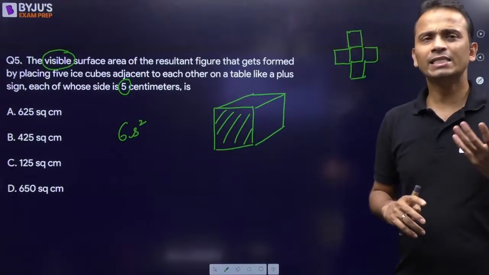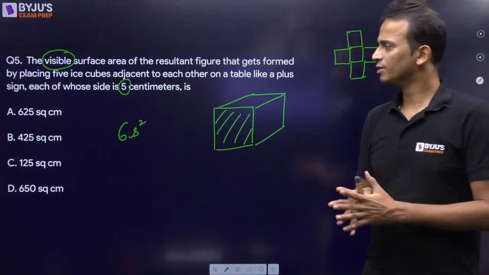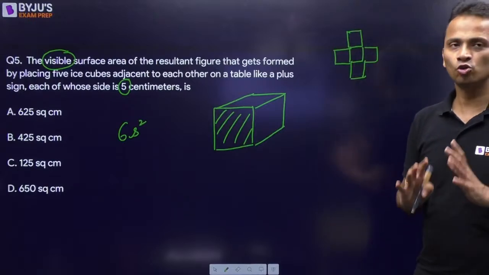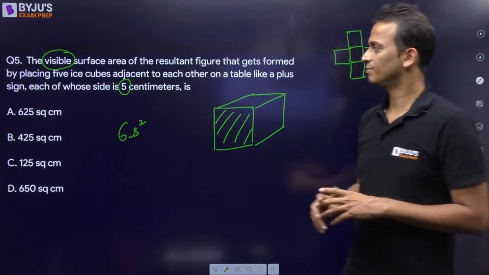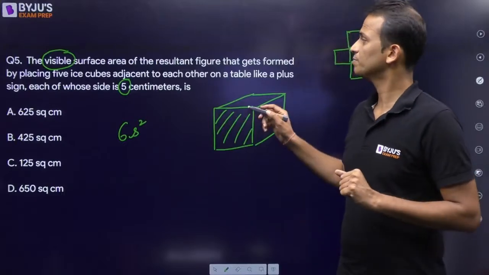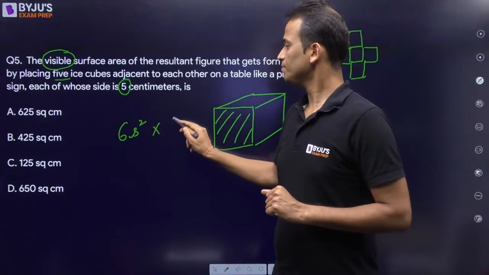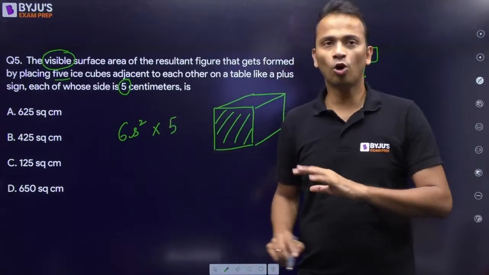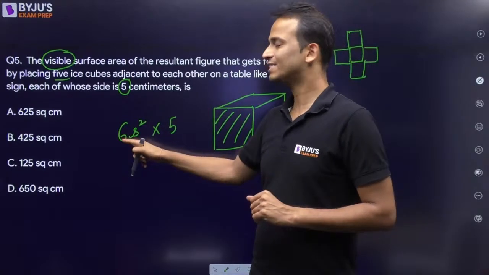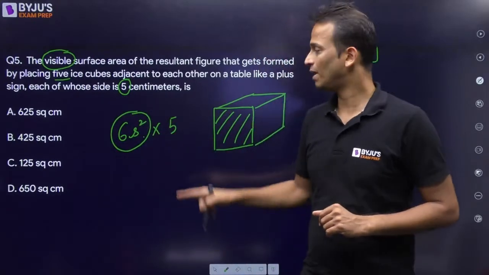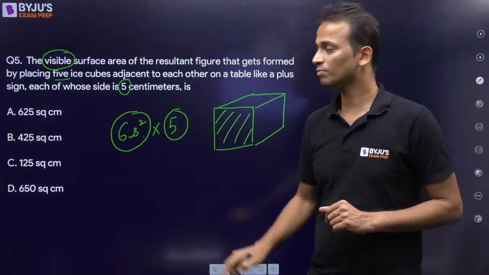Now let's understand the approach that I'm taking here. What is the total number of ice cubes that I have taken? These are 5 ice cubes. So the total surface area of all these 5 ice cubes should be 6s square, the surface area of 1 cube, multiplied by the number of cubes, that is 5.